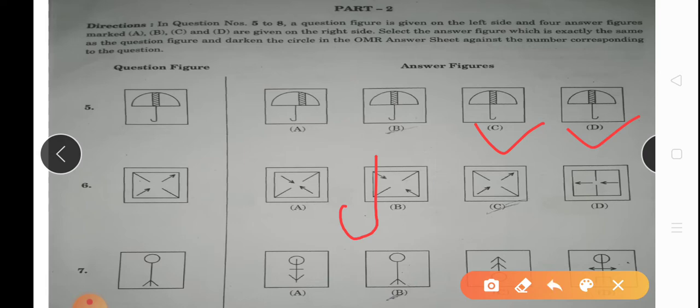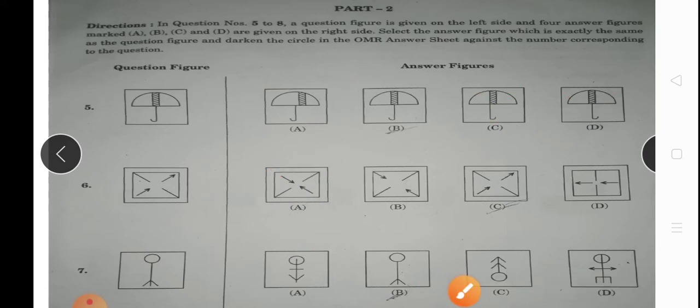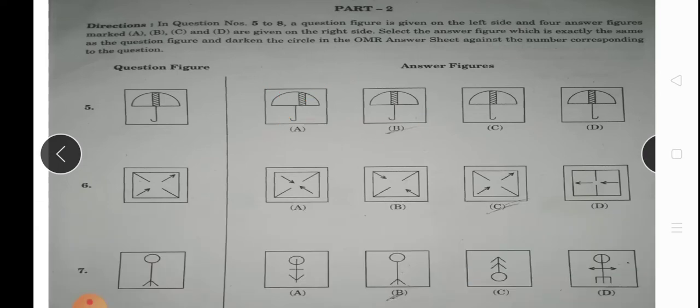That means options C and D are wrong. Then we will see A and B. You can see that the shaded part is exactly in the middle of the stick, but here you can see it is out of the stick range, so it will be wrong, and our answer will be option B.